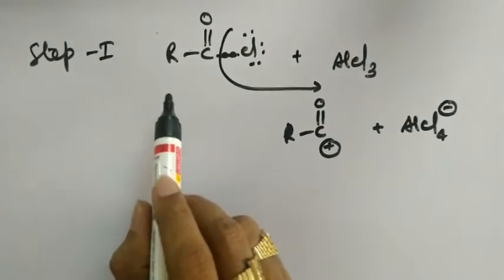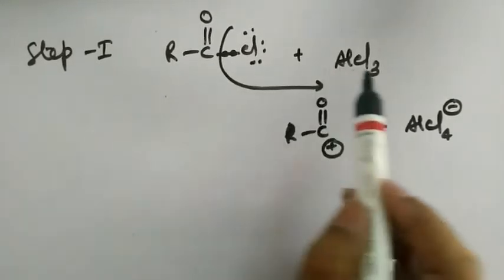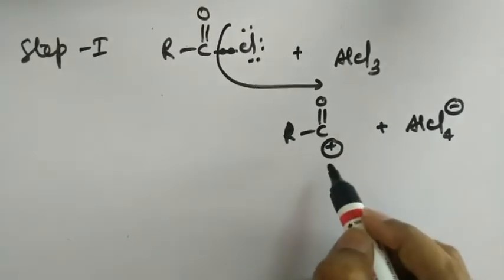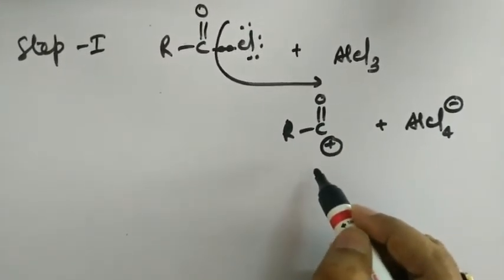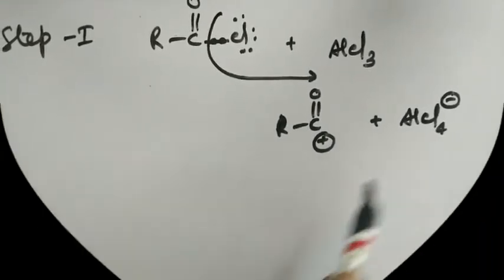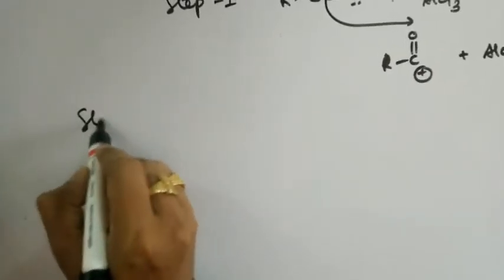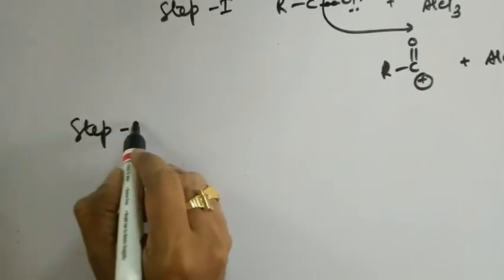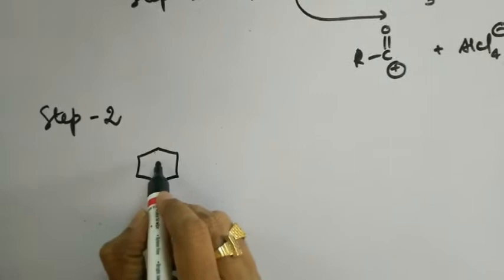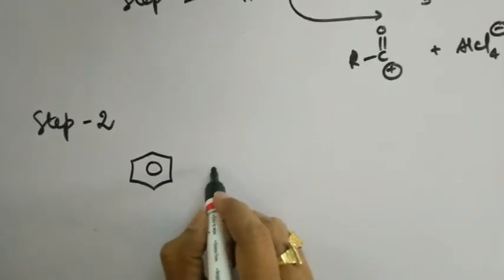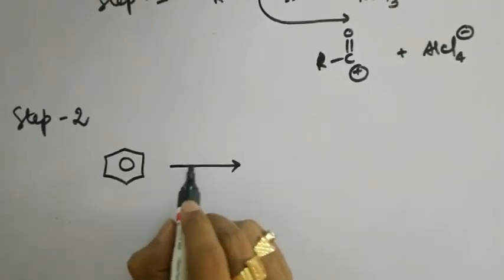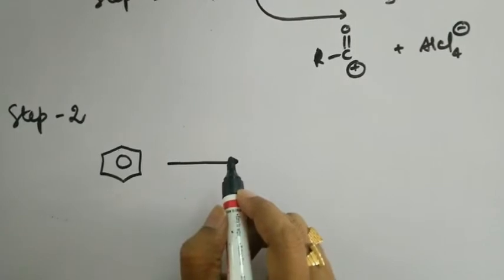So in this particular reaction, acid chloride is treated with AlCl3, the Lewis acid, and it forms the corresponding acyl carbocation, which is acting as an electrophile, and we are getting the byproduct AlCl4 minus ion. So in step 2, the electrophile obtained in the first step reacts with the benzene ring initially to form a pi complex, which is unstable. Therefore, it readily forms a sigma complex, namely an intermediate carbocation, and towards the end, due to resonance, we get the resonance stabilized carbocation.